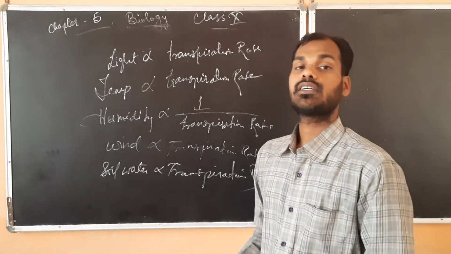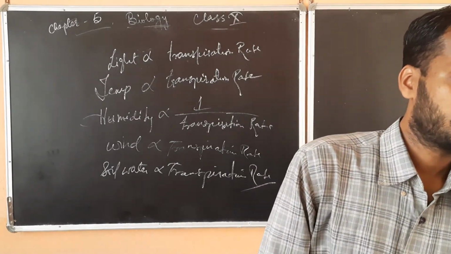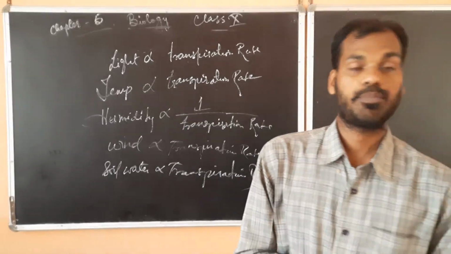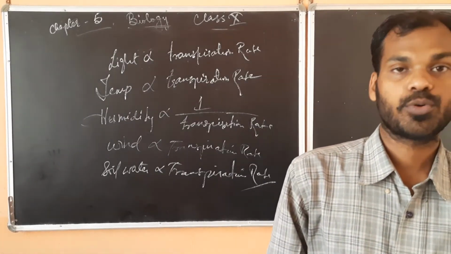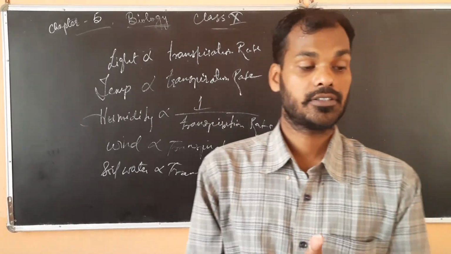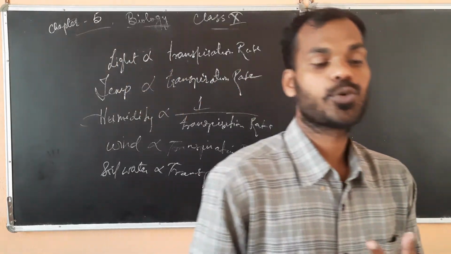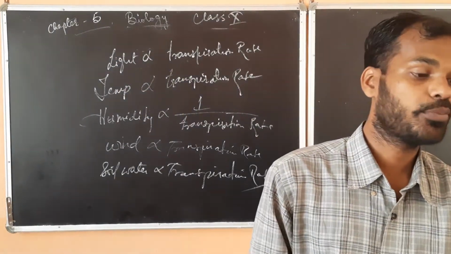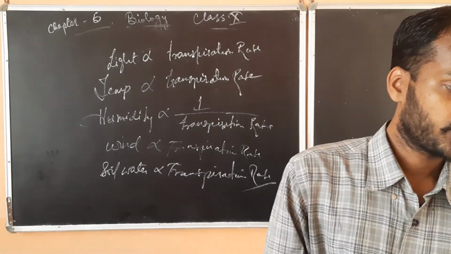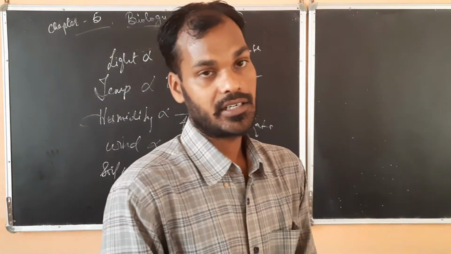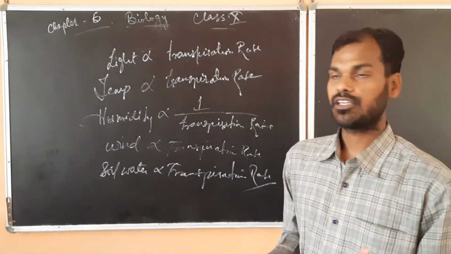Now the next process is guttation. So what is guttation? Guttation occurs in the parts of the plant, especially the leaves, of plants growing under moist, warm and humid conditions. There only you can see the guttation process. The leaves possess a special structure called hydathodes on the tips and margins of the leaf.